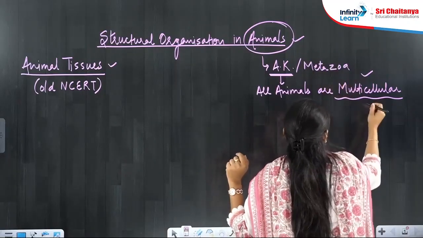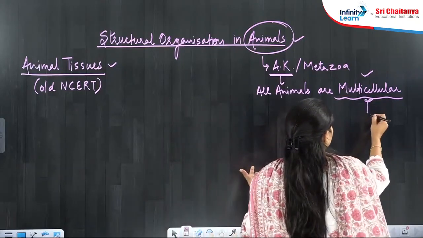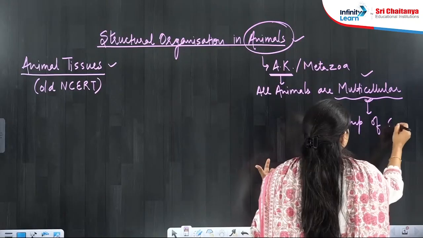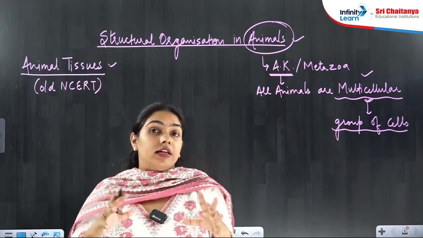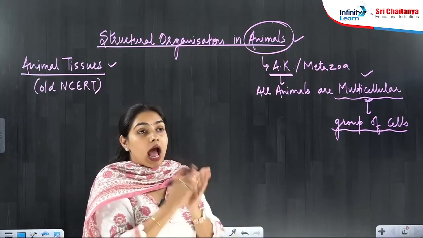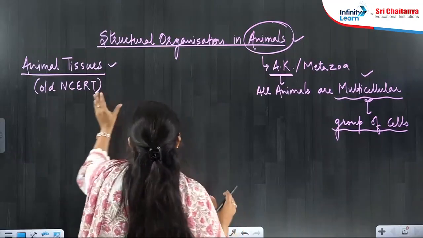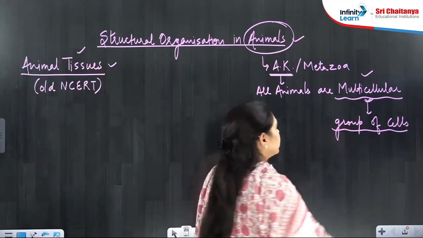Right? So whenever there are many cells, then only there is a possibility of formation of a group of cells, and that group of cells will be called a tissue. So we are going to discuss tissues. First of all, a group of cells will be a tissue.